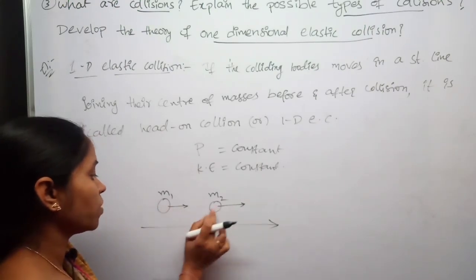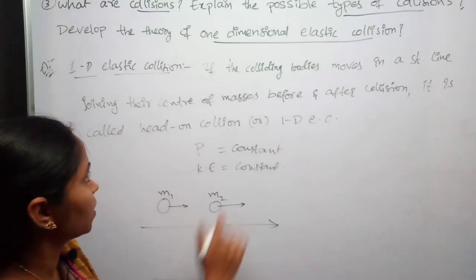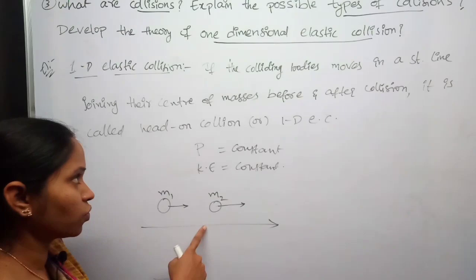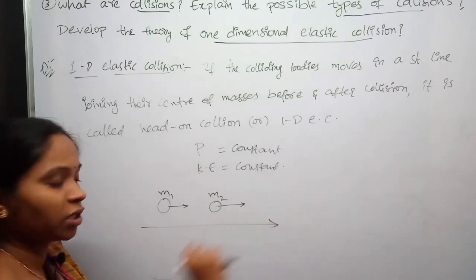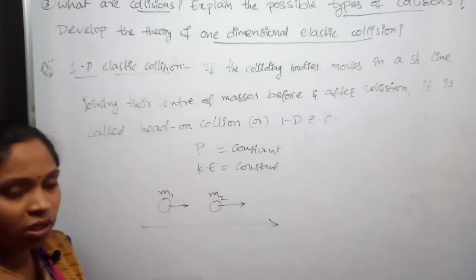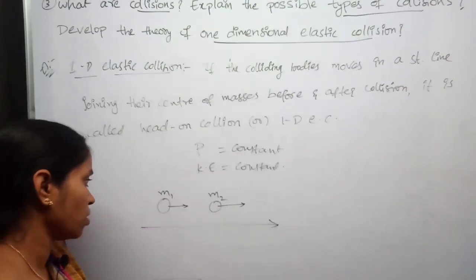That means their center of masses must be in a straight line with each other, before and after collision. Then this type of collision is known as head-on collision or elastic collision.